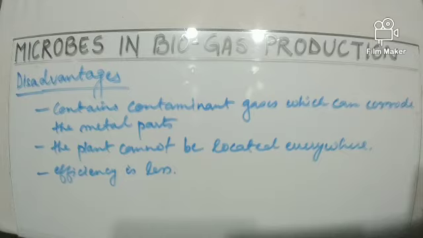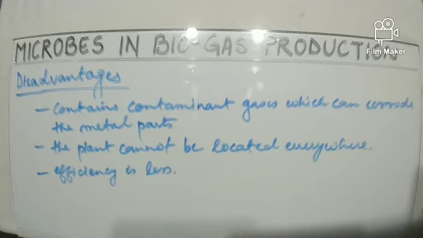Now let us also see some disadvantages of it. First of all, it contains contaminant gases which can be corrosive to metal parts. As we have already discussed, there is an entire setup for the preparation of this biogas, and biogas has not only the main component, methane gas, but also other gases in traces or small quantity.